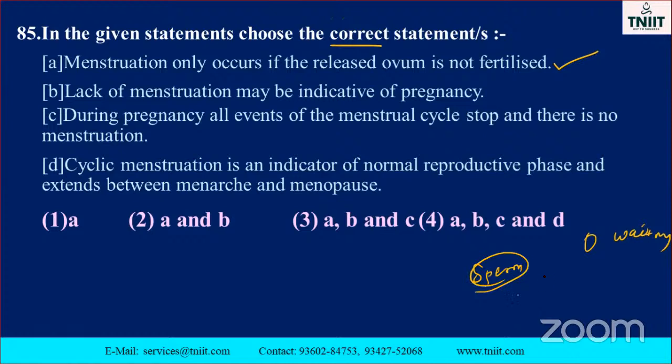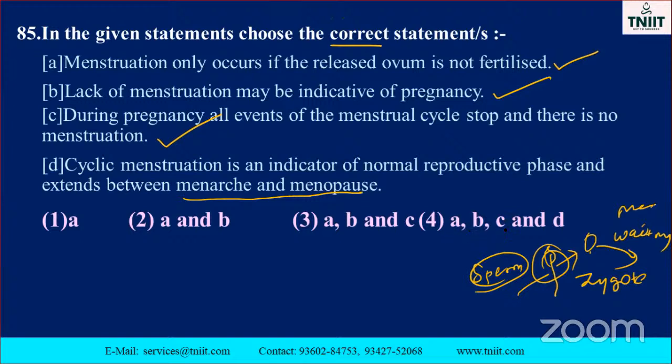Okay. When the sperm is released, automatically it joins with the egg, resulting in the formation of a zygote. Suppose the sperm does not come and there is no fusion, then the egg is automatically eliminated in the form of which one, you know? Menstruation. So this one is correct. Lack of menstruation may be indicative of pregnancy. Yes, it is also correct. During pregnancy, all events of the menstrual cycle stop and there is no menstruation. Yes, it is also correct. Cyclic menstruation is an indicator of the normal reproductive phase and extends between menarche and menopause. It is also correct. So A, B, C, and D are all correct.